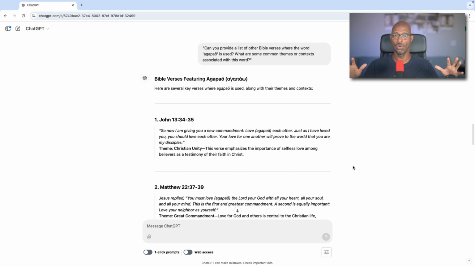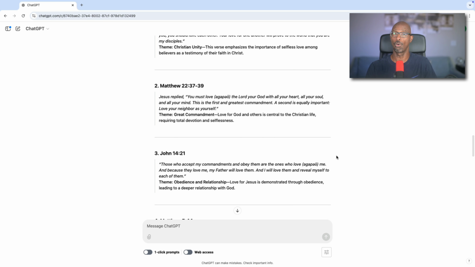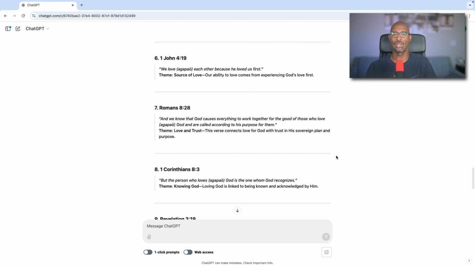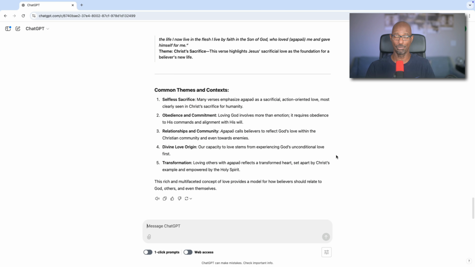All right, so we see here we have the various Bible verses featuring this word, and there are several key verses where agapaō is used along with their themes and context. I'm not going to read all of these. I just want to show you the kind of results that you will get so you can go into deeper study. This would be great for personal devotionals or in a group setting, or maybe with your church or ministry. So now we can see all the various passages of scripture that also use this particular word.